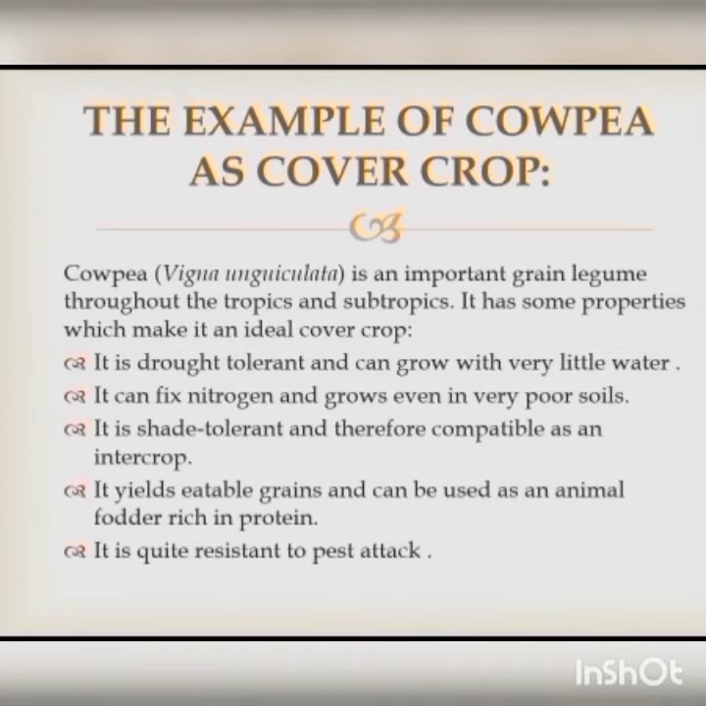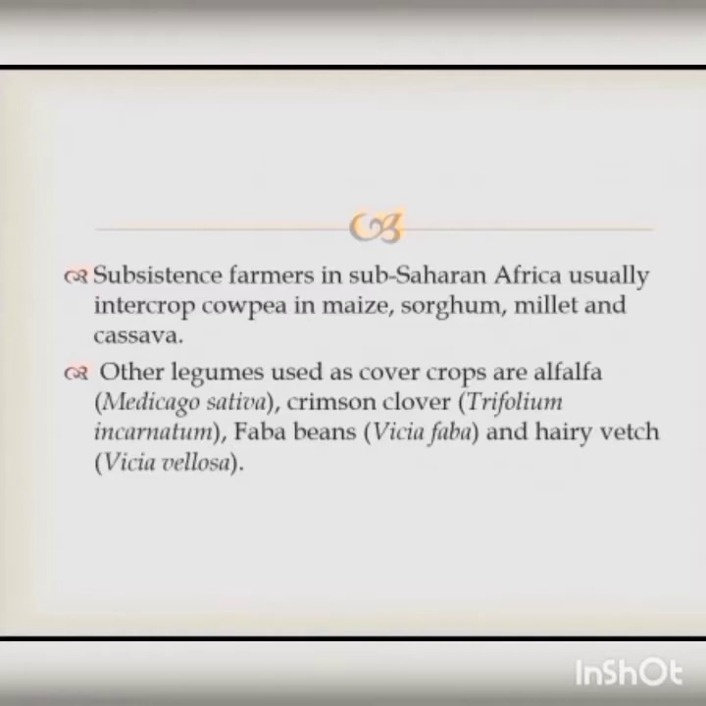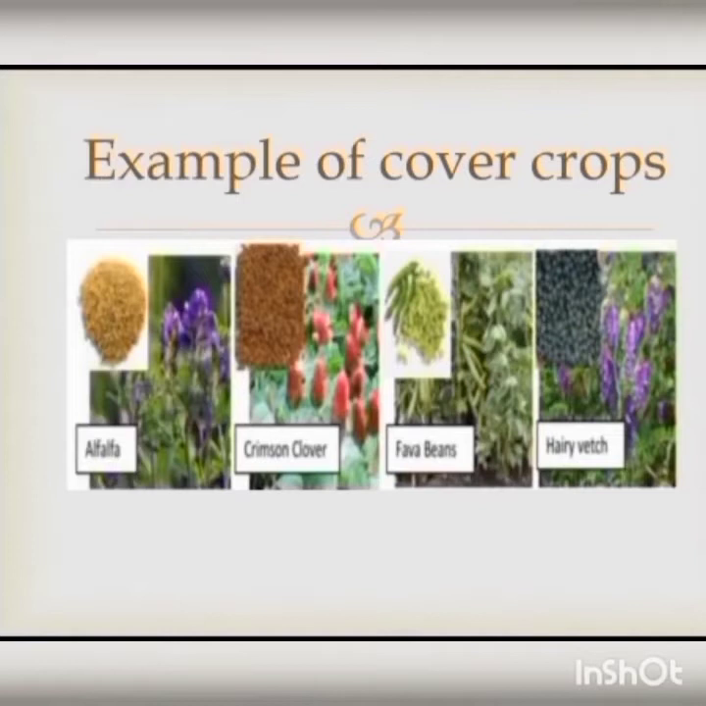Subsistence farmers in sub-Saharan Africa usually intercrop cowpea in maize, sorghum, millet, and cassava. Other legumes used as cover crops are alfalfa, Medicago sativa, crimson clover, Trifolium incarnatum, fava beans, Vicia faba, and hairy vetch, Vicia villosa. Examples of cover crops are alfalfa, crimson clover, fava beans, and hairy vetch.